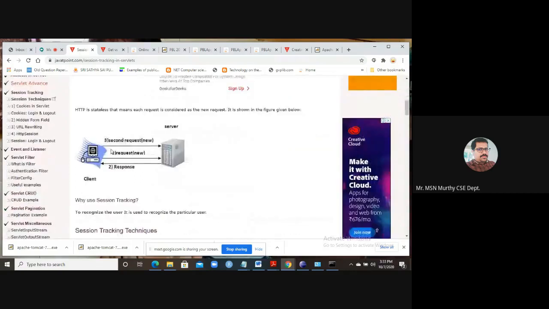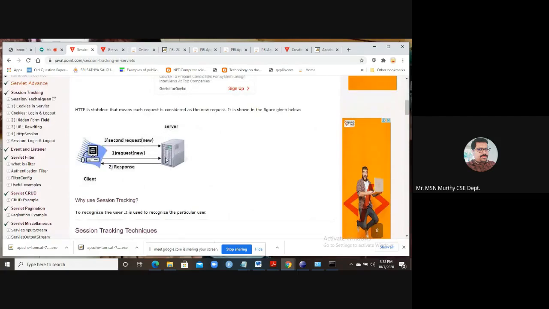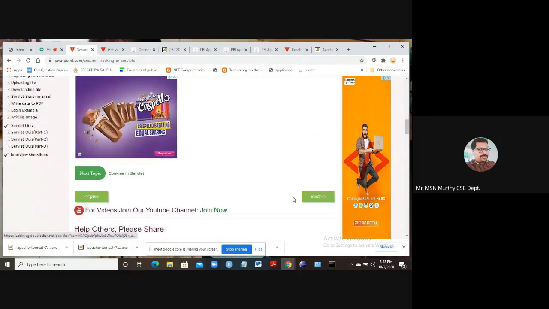As you know, HTTP is a stateless protocol, so we need to maintain the state using session tracking techniques. Whenever the user requests something from the server, the server treats it as a new request. So we need to maintain the state of a user to recognize that he is the particular user. For session tracking, there are four concepts: cookies, hidden form fields, URL rewriting, and HttpSession. Cookies, most important. Please remember.